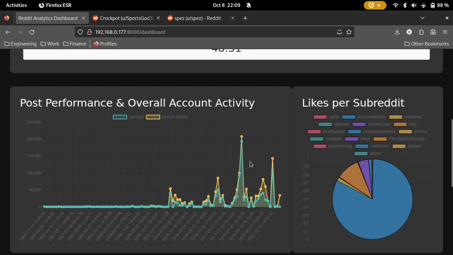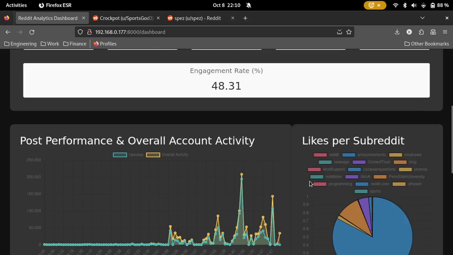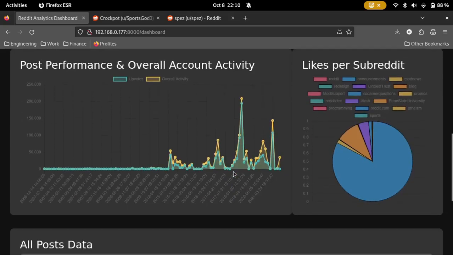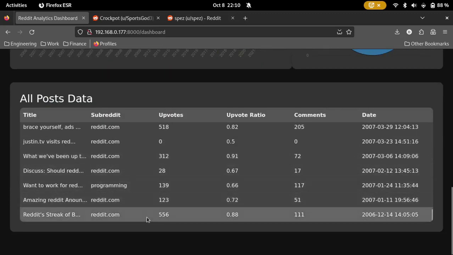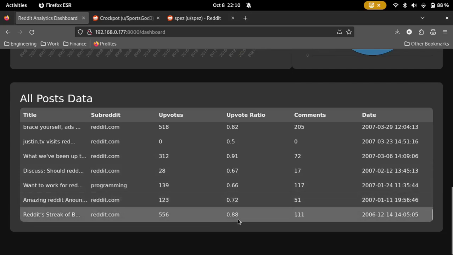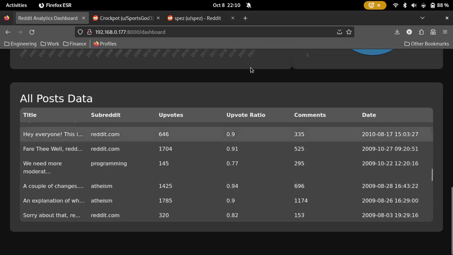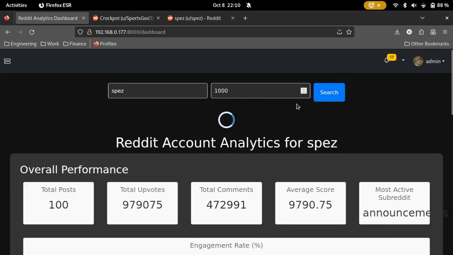A lot of his posts get more upvotes than activity, which is interesting because sometimes you want activity accounts where they get more comments, and sometimes you want accounts where they get more upvotes depending on what you're doing. The oldest post here was scraped from 2006 with the upvote ratio of 88%, and it had about 566 likes. Now let's go over the last 1,000 posts of Spez to see a way more clear outlook.